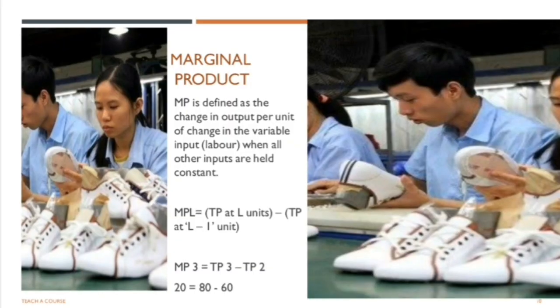Marginal product is defined as change in output when one more unit of variable input is used. For example, if 2 laborers were producing 60 shoes and 3 laborers were in all producing 80 shoes, then the marginal product of the third labor is going to be 20, which is actually the production done by the third labor.